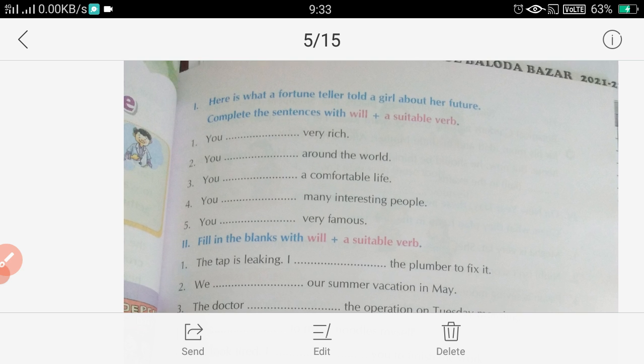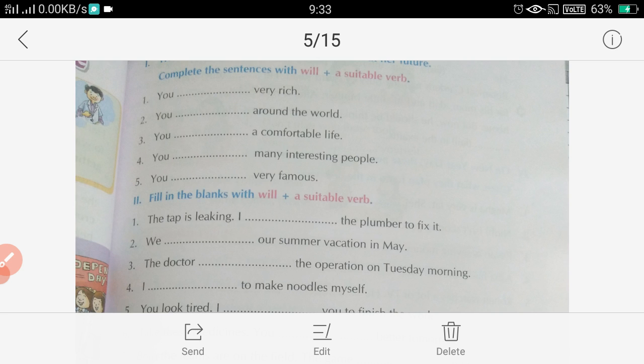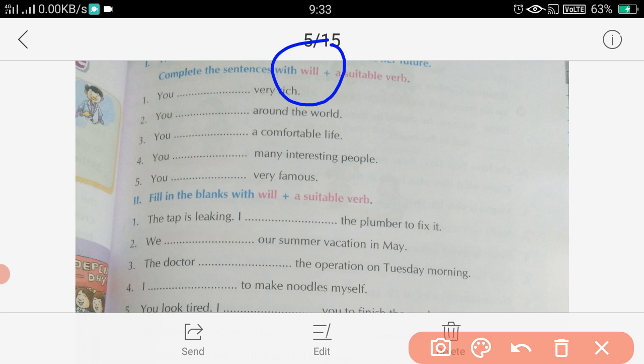So the first sentence is, you dash very rich. So students, you know that this is the future of the girl. Whatever the prediction is, it is going to happen in future. I told you that if it is future tense, we will use the helping verb will. So we will add the helping verb here: you will. Then it says suitable form of verb.